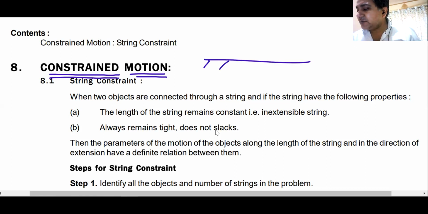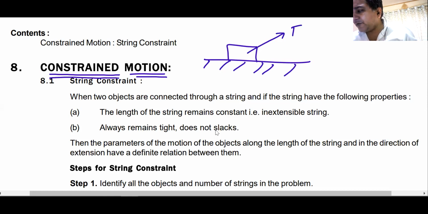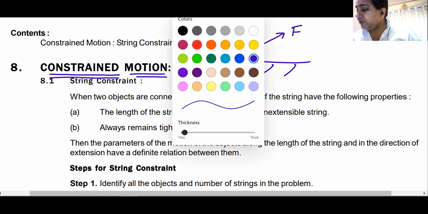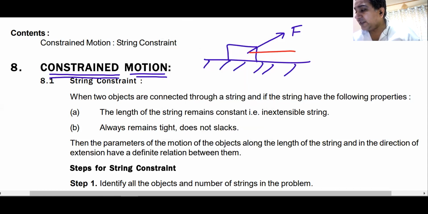Simplest example of a constrained motion. I have a plane. I keep a body on the plane. I apply a force F on the body. But the body moves like this. It moves here. Now I ask you, is this motion an example of a constrained motion?